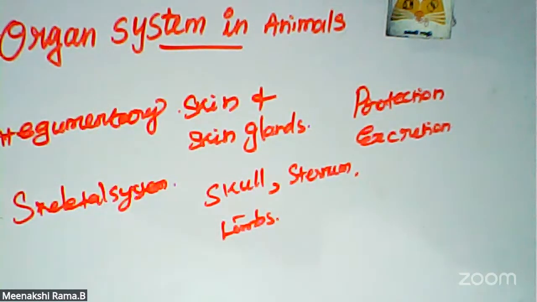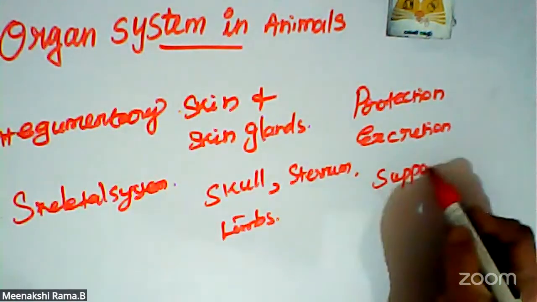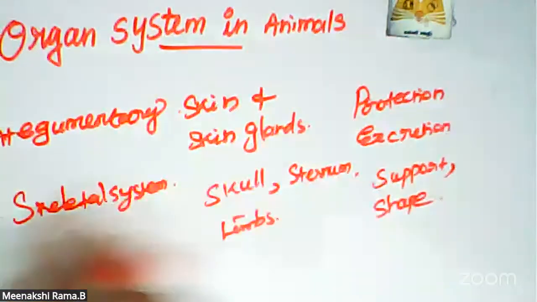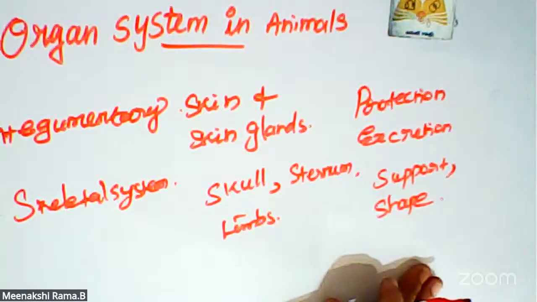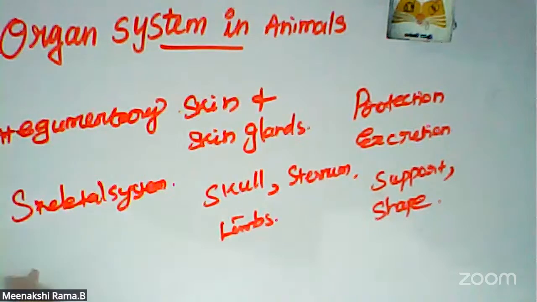The functions of the skeletal system are to give support to our body and to give it a particular shape and form. Yes, support and shape. The skeletal system supports our body and gives different kinds of shape to each and every human. And the next one is the muscular system.